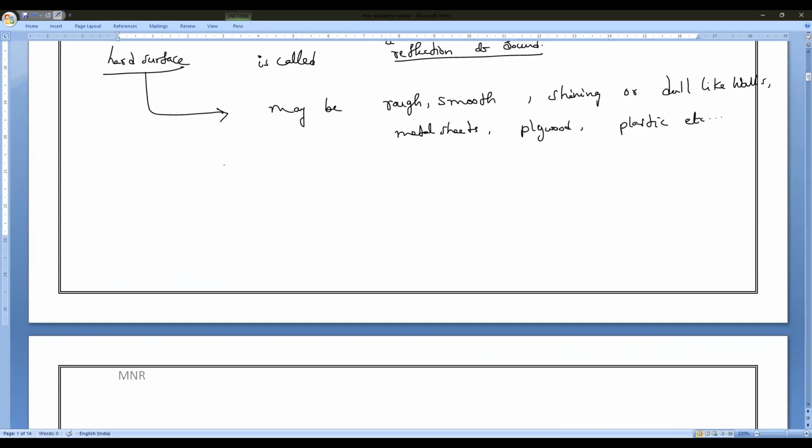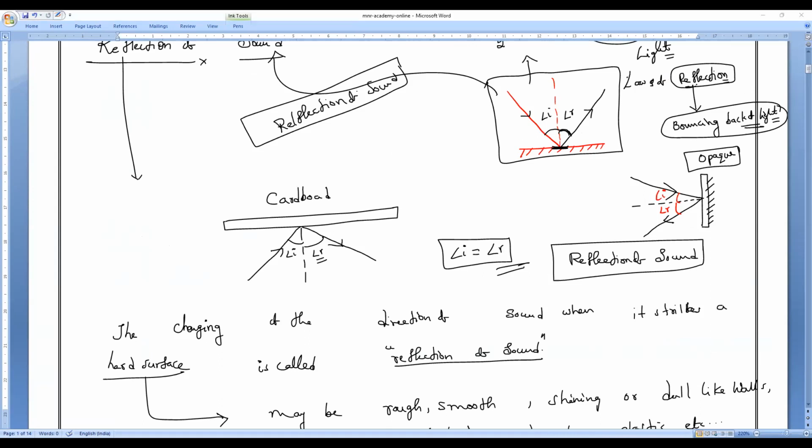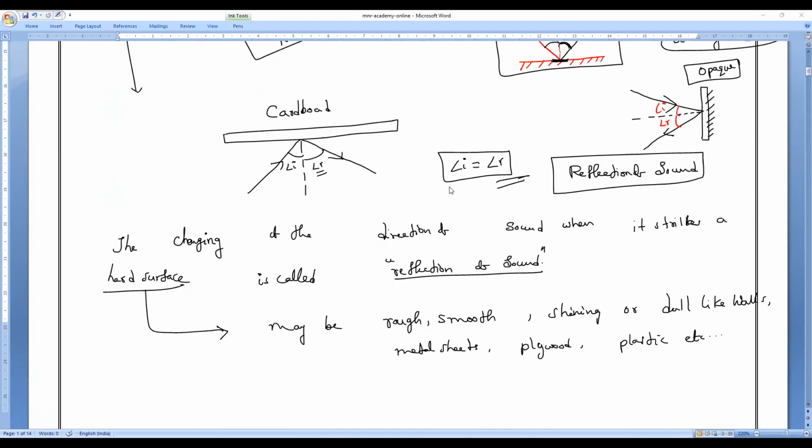One law I already told you: angle of incidence equals angle of reflection. Another law of reflection: the incident ray, the normal, and the reflected ray, all at the point of incidence, should lie in the same plane. Very good. So here sound is also the same.